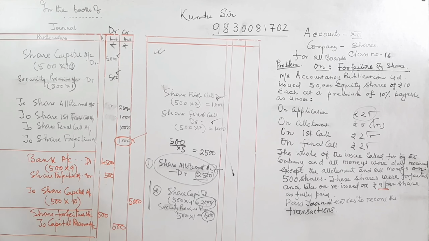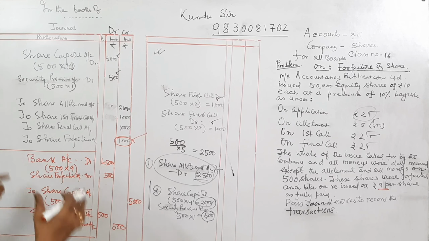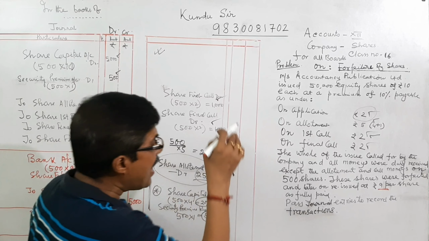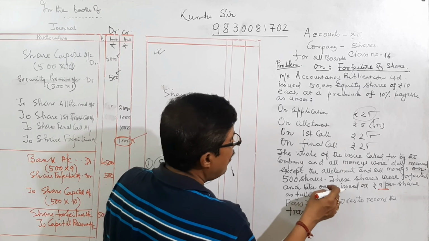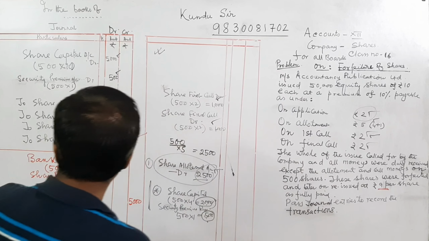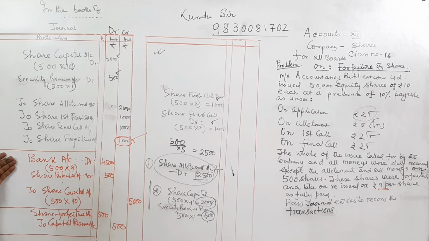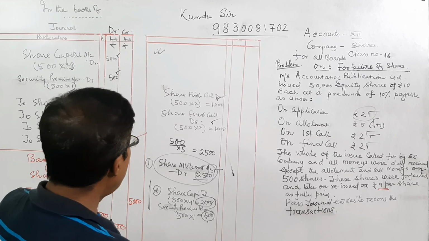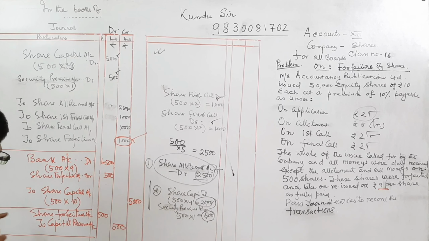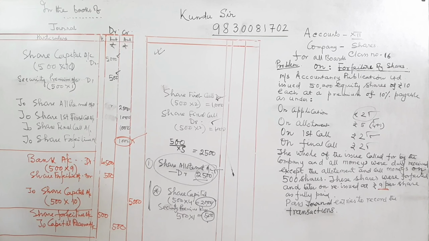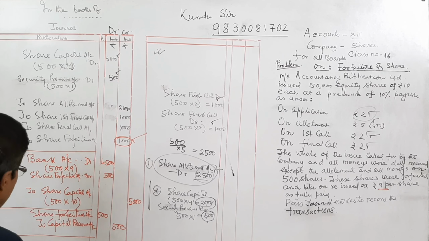But there is an alternative method. But when it is giving directly for share forfeiture, it is better to adopt this procedure. But alternatively, usually we are doing, but one thing, now the conclusion.